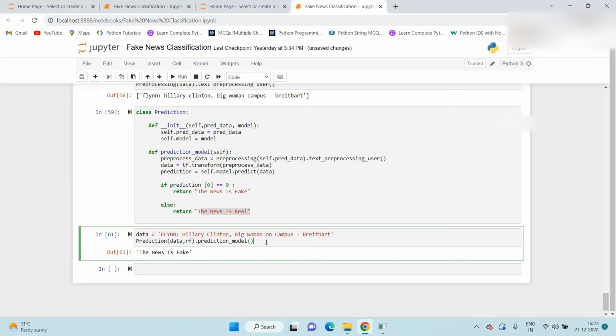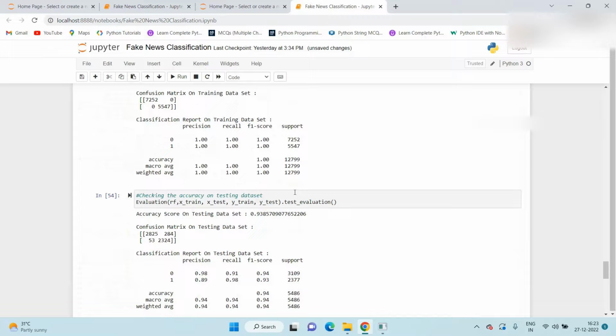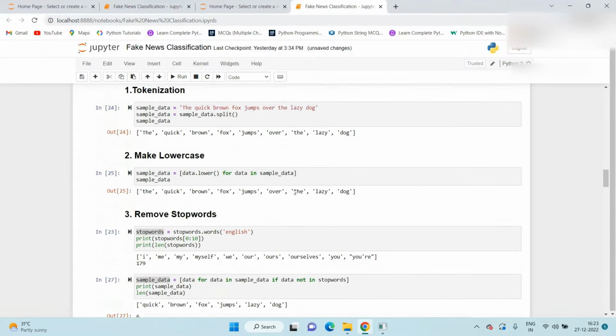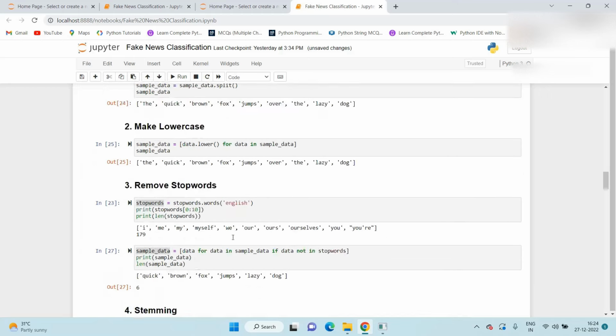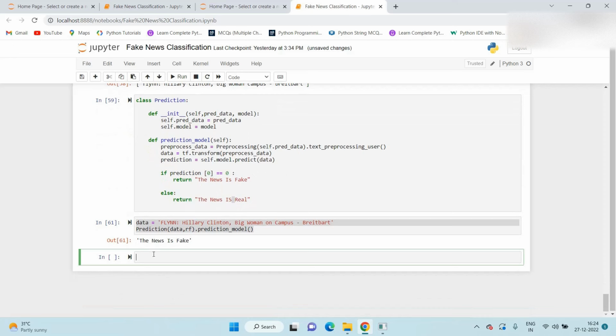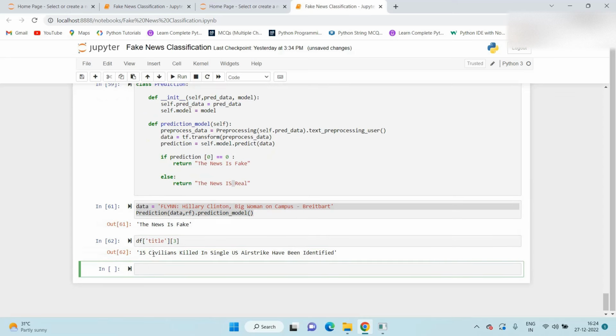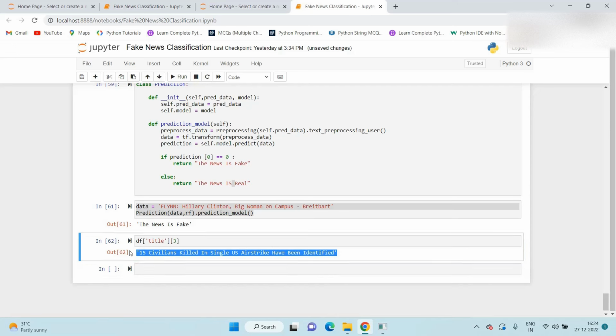So here is the example for the fake news. Same way, we check whether the real news is predicted correctly or not. If we see in the third, 15 civilians killed in the single US, we take this example. If we see for this, the prediction is 1. So first of all, I just write 3, and we will get this news.